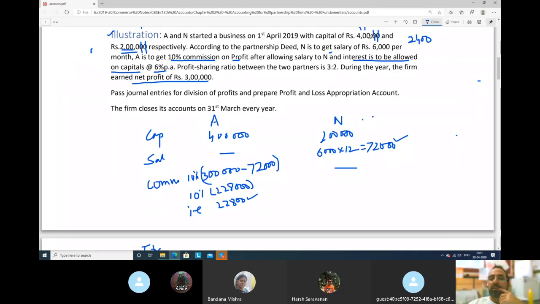Guys, I am very sorry. There is some typo error. Here we have to correct. This is not 2400. This is 24,000. In fact, this is 0. Now this is 4 lakh. So 4 lakh's 6% is 24,000 rupees.